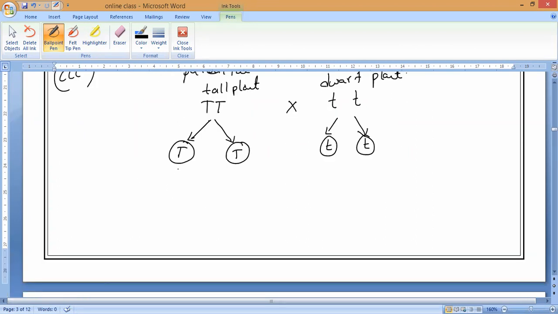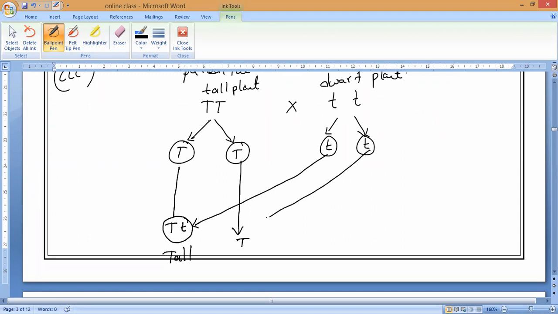So can anybody say the first one? Let me take the first generation: capital T and small t are crossing. So what is to come, guys? What is to get in the F1 generation? Capital T, small t. So that is why it is tall only. Next, let me take this one. Now if you cross, again capital T and here small t will come. So what is to get again? Again what is to get, guys? Tall only is coming. Okay, guys?